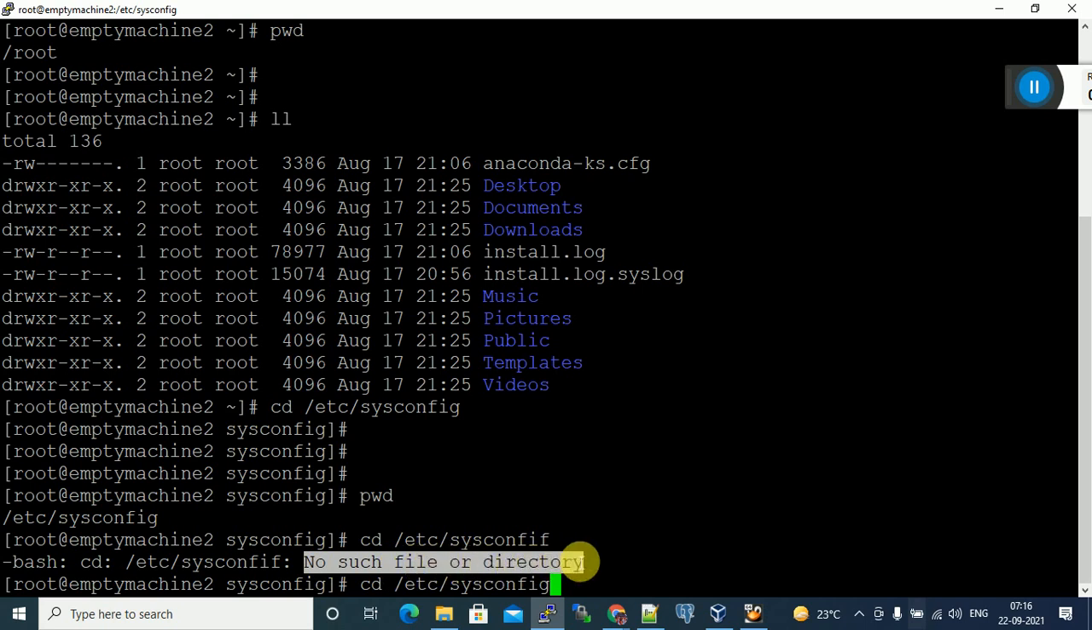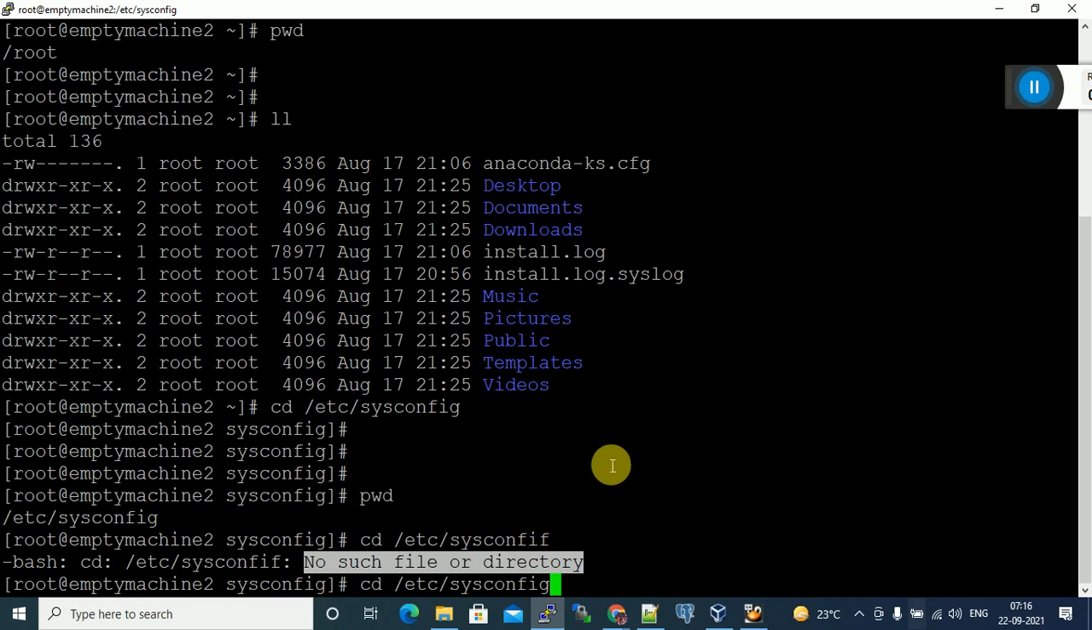In Linux, everything is files or directories. There is no other thing. Everything should be either a file or a directory. In case of Windows, they are files and folders. In case of Linux, files are the same, and directories, the terminology is different. In Linux, we call them directories.